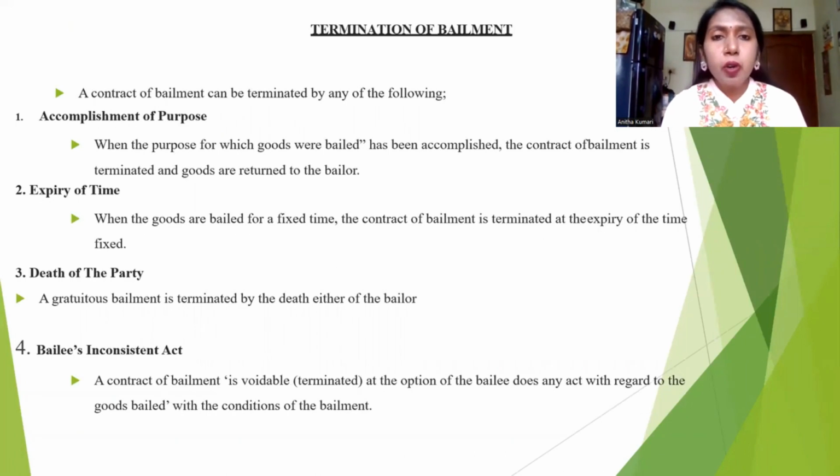Termination of bailment. In what ways does the bailment come to an end? The contract of bailment can be terminated by any of the following: accomplishment of the purpose, expiry of time, death of the parties, and bailee's inconsistent act.